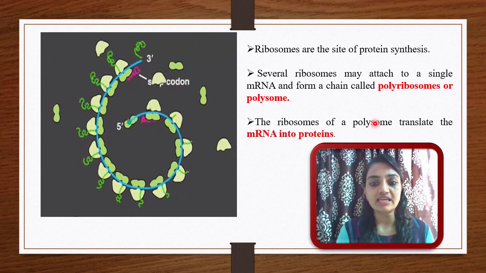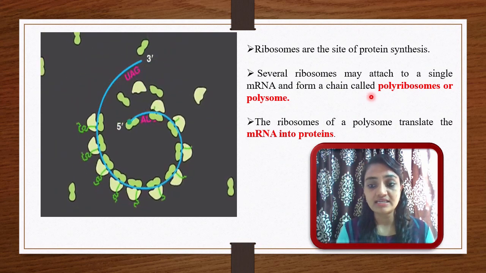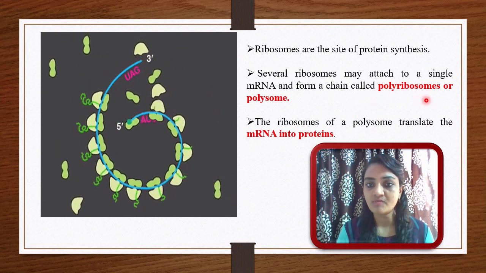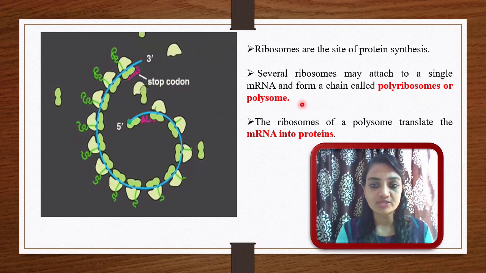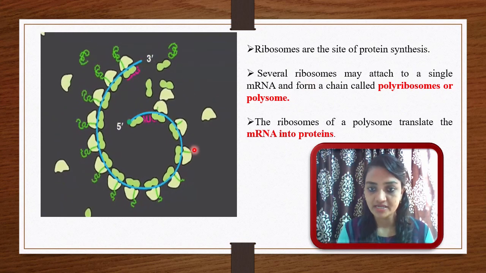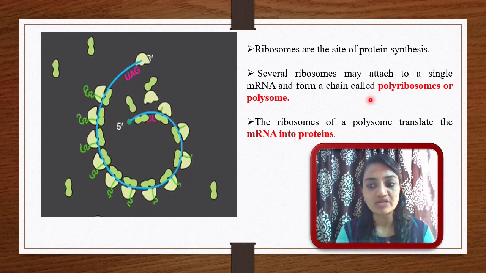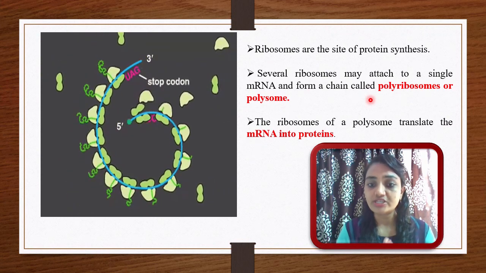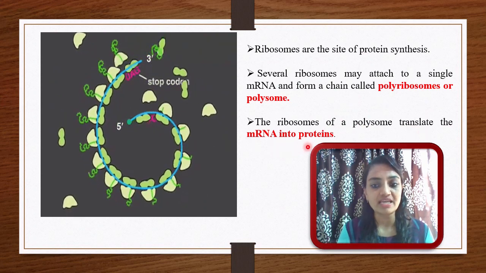And if so many ribosomes attach to a single mRNA, that is considered a polyribosome or a polysome. So what is the definition of a polysome? Several ribosomes bound to a single mRNA is considered a polyribosome or a polysome. The ribosomes of a polysome translate the mRNA into protein.